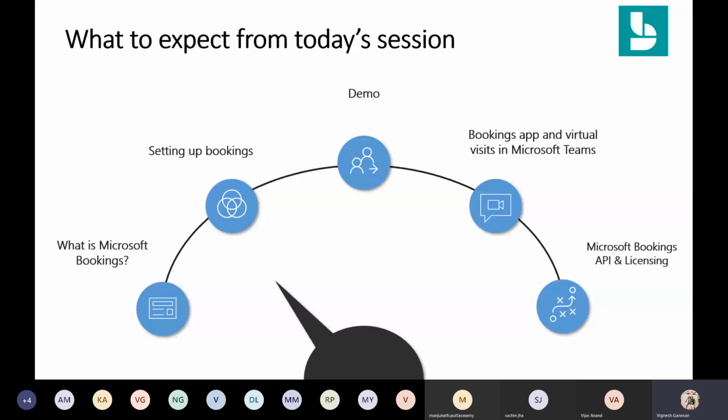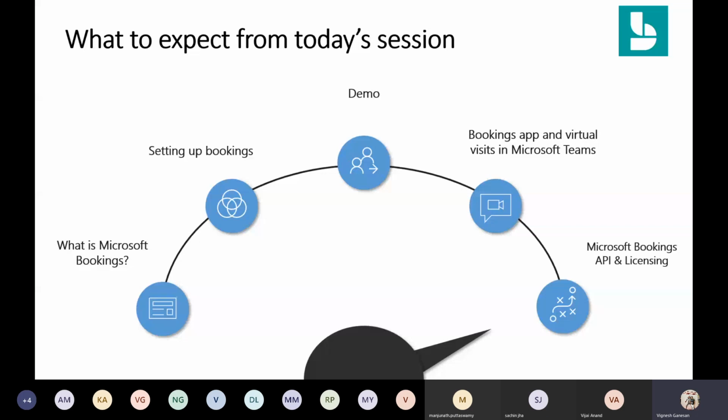Then we'll be talking about how to set up Bookings by doing a deep dive demo. So Vijay is gonna do a deep dive demo on Bookings, how to use Bookings in the web, how to set up Bookings, and how to play around with that in the mobile app. And also he's going to do a demo on using the Bookings app and how to have virtual visits in Microsoft Teams. And then finally we'll end our session talking about the licensing of Bookings and also the APIs that are available, right?